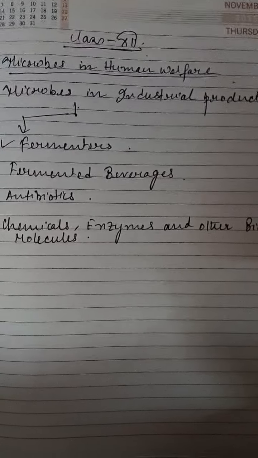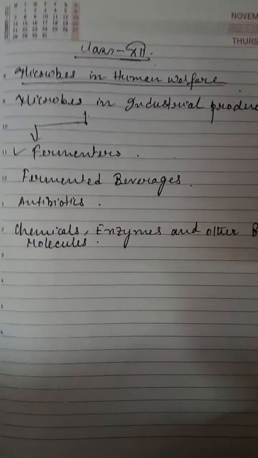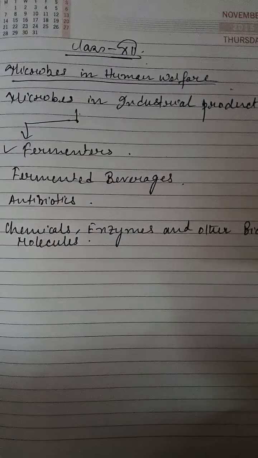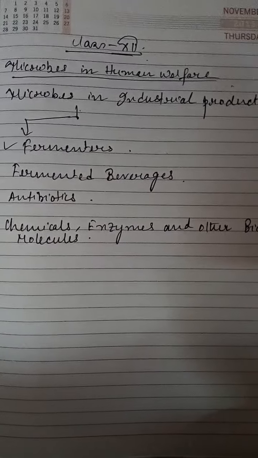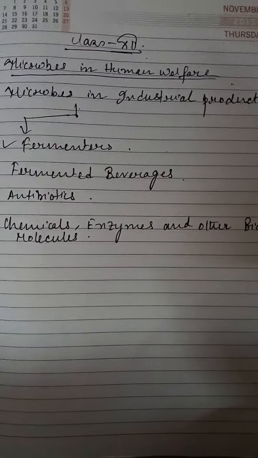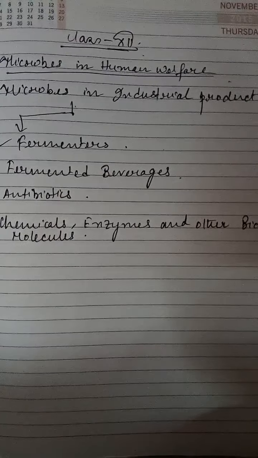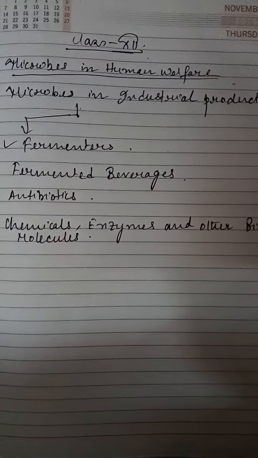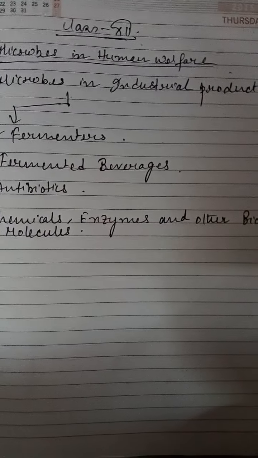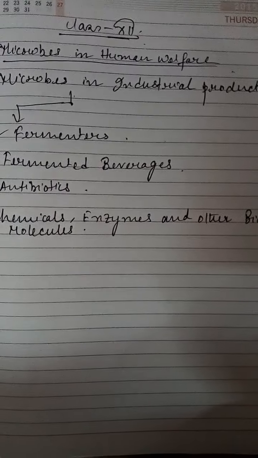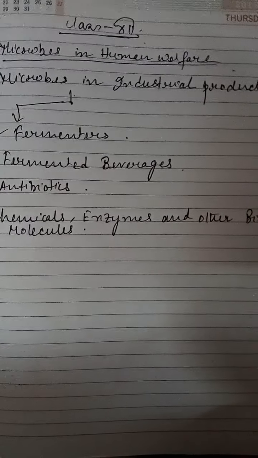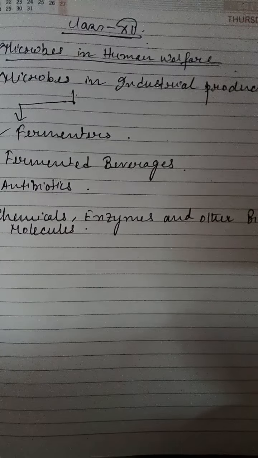Another thing is that microbes are also used for the production of enzymes. For example, as I explained in earlier classes, Saccharomyces cerevisiae is generally used for bread making, but it is also used for the preparation of the enzyme called lipase. Lipase is used in detergent formulation and helps remove oily stains from laundry. Another example is streptokinase.